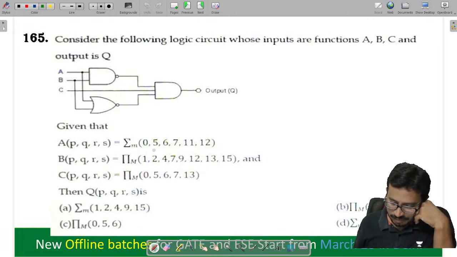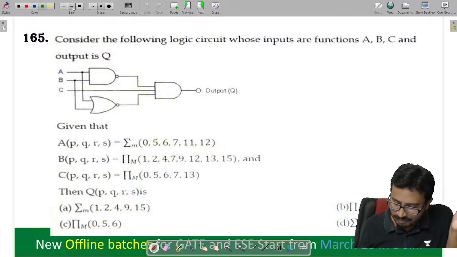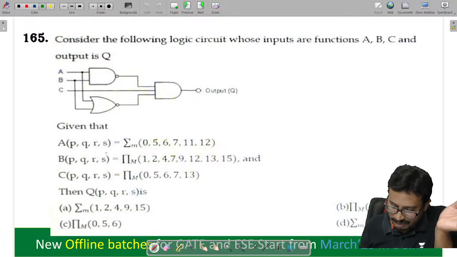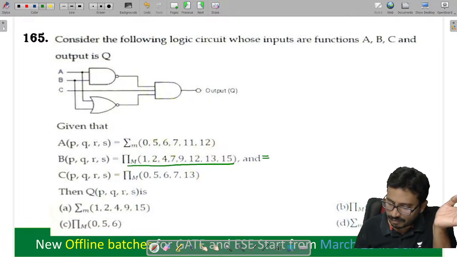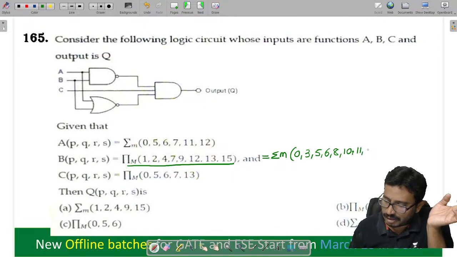Now they have given A minterms, B minterms given. So we need to find the minterms one by one. A minterms, they have given the max terms of B. So convert them into minterms first of all. What are the minterms of B, you tell me? Which is equal to 0, 1, 2, 3, 4, 5, 6, 7, 8, 9, 10, 11, 12, 13, 14.